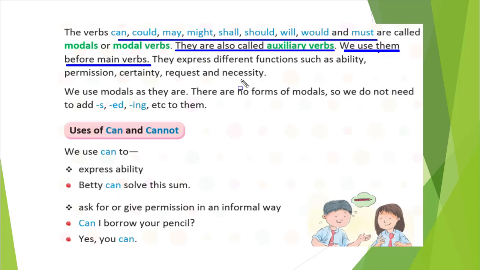When you are requesting, may I come in, right? May is our auxiliary verb. You request for permission. And necessity, that you have to do this thing. That time we will use this kind of verbs, which we call auxiliary verbs.